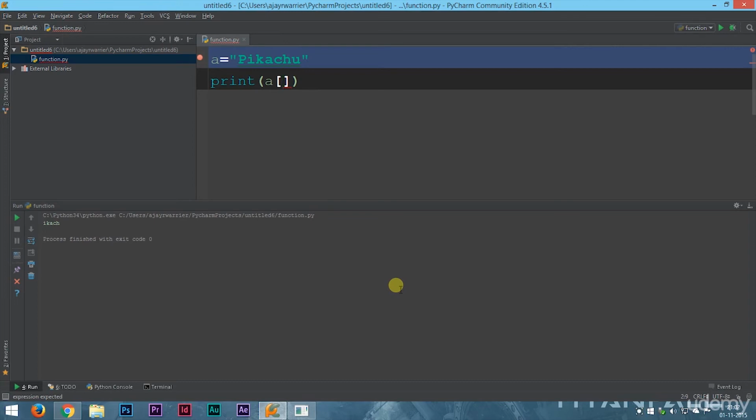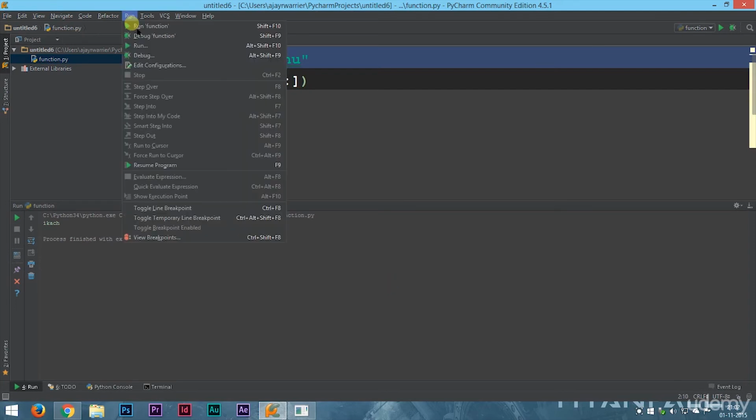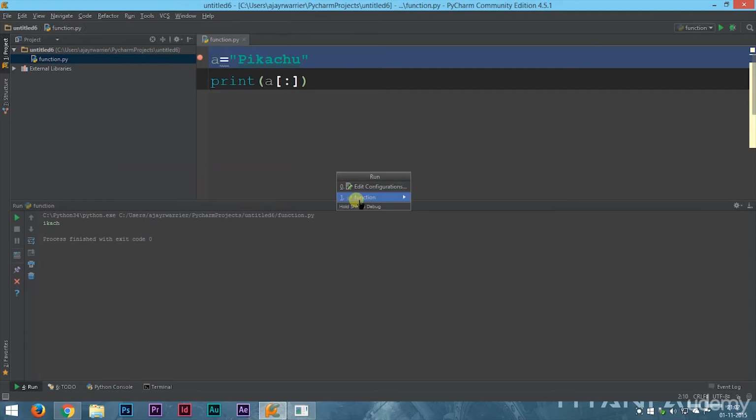Okay, so we learned about slicing of strings. There are more ways in which you can slice. In case you just provide a colon inside the square brackets, we'll run this, and you can see that the whole string gets printed. Whenever you just put in an empty colon without any numbers in it, it will just print out the whole string just like usual.